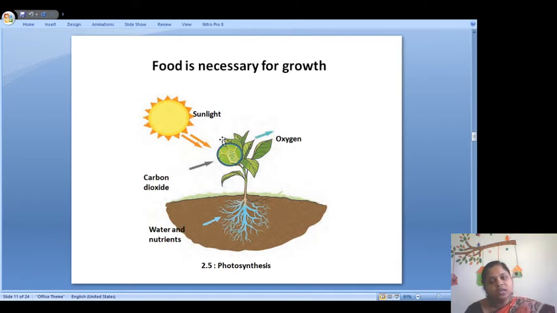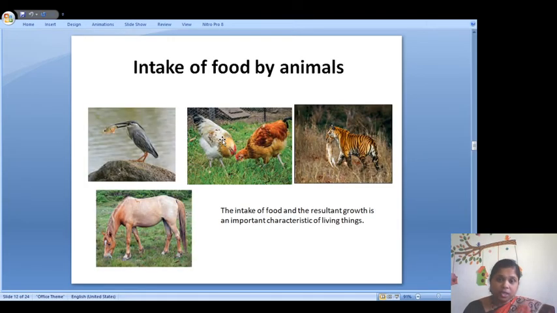Why are they green in color? Because chlorophyll is present in them, and that chlorophyll helps them to prepare their own food. So, with the help of carbon dioxide and water and nutrients in the presence of chlorophyll and sunlight, plants prepare their food. And after preparing the food, they give out oxygen gas which is used by us for breathing.